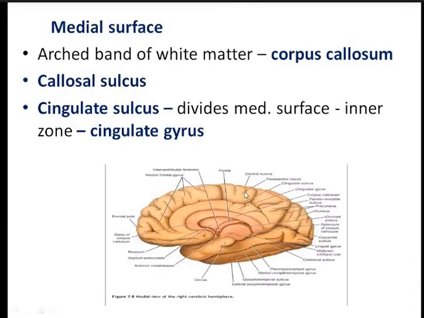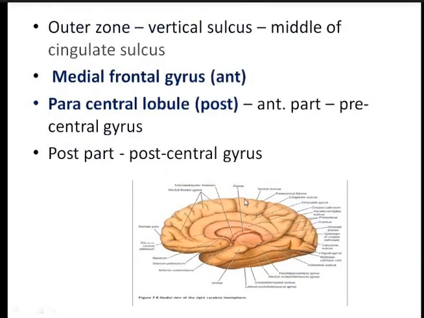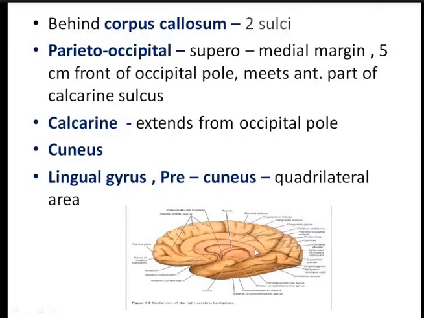Now behind the corpus callosum, there are two important sulci. This is the parieto-occipital sulcus, which, as I have told, is very well demarcated in the medial surface. Then there is another sulcus here, which is known as the calcarine sulcus. Now this is the calcarine sulcus.